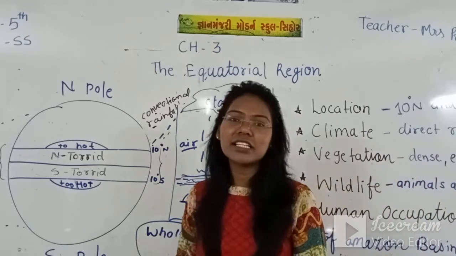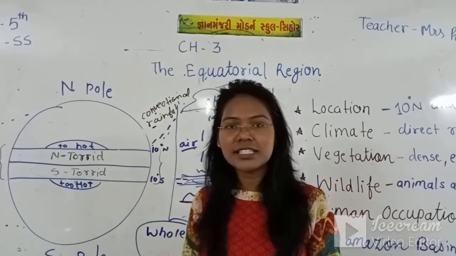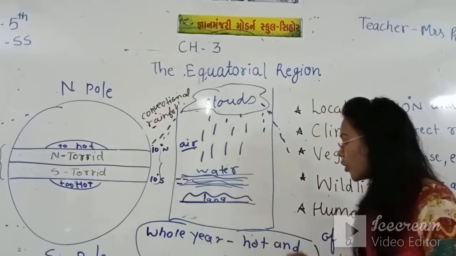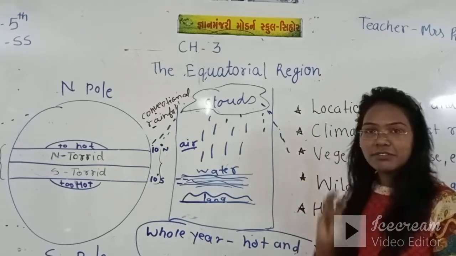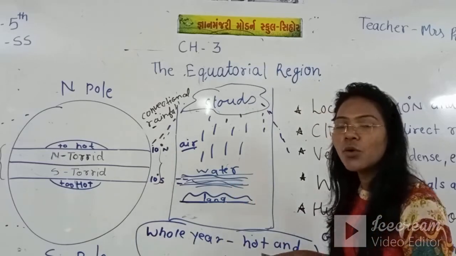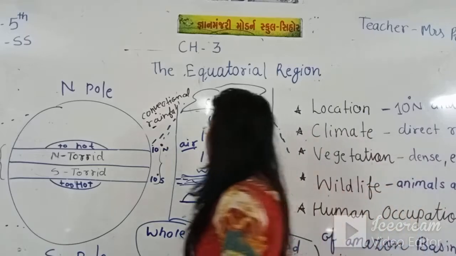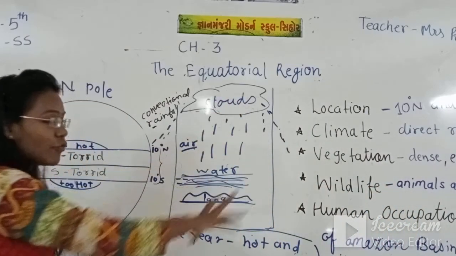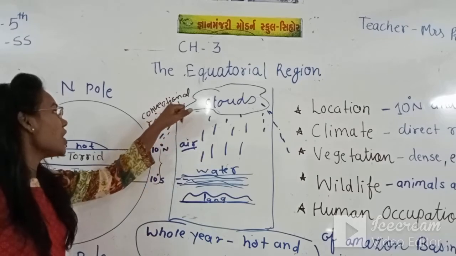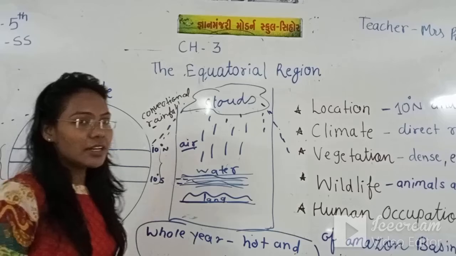In India we can see the monsoon season, the summer season, and the winter season. But in the equatorial area we cannot feel the winter and the monsoon. We just feel the hotness the whole year and the humidity the whole year. Now what is next? What is this rainfall called? This rainfall is called convectional rainfall.